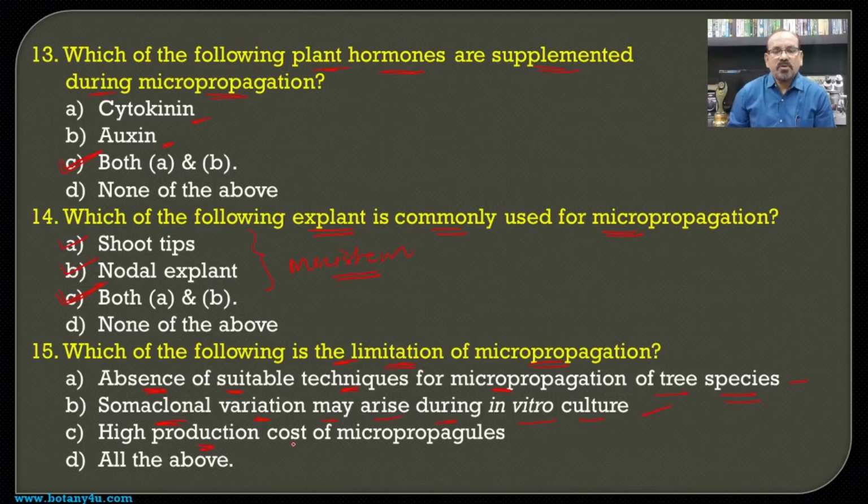Then high production cost of the micropropagules. Whenever micropropagation is carried out, there is a need of many growth regulators and enzymes, nutrient media, culture media, and all these are costly, and hence propagation of plants through micropropagation is one of the costly processes, and hence it is specifically used for a few important plants, cultivated plants and ornamental plants, and in general it is not possible, and hence all the above are the different disadvantages or limitations of micropropagation.